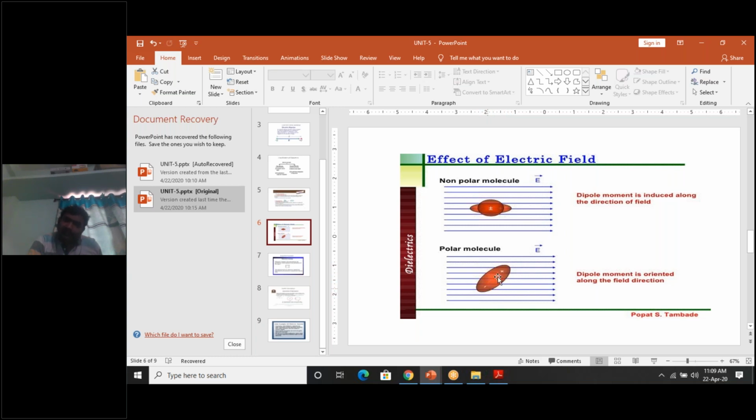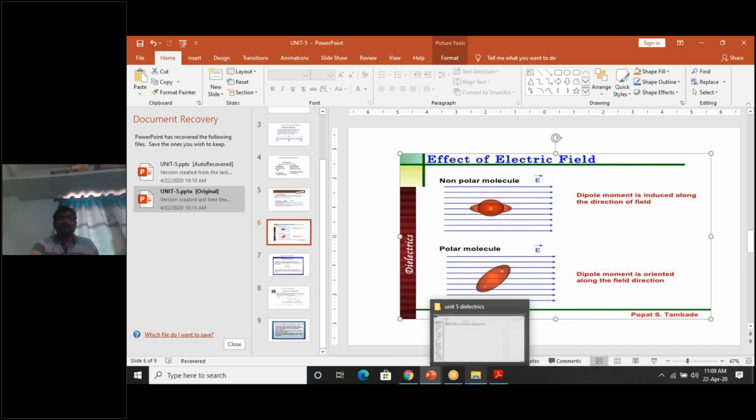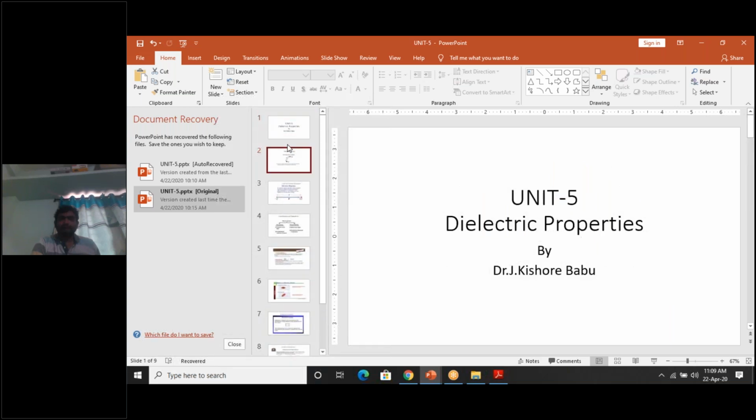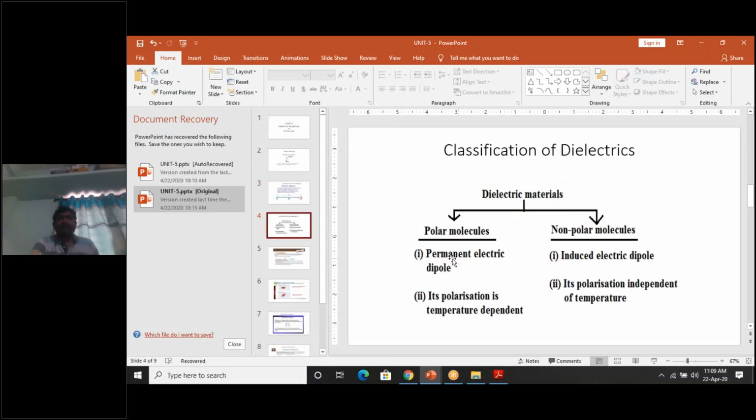The center of negative charge is separated from the center of positive charge. A positive charge separated from a negative charge is called what? An electric dipole. Those materials are called polar dielectric materials. Polar dielectric materials have permanent electric dipoles.